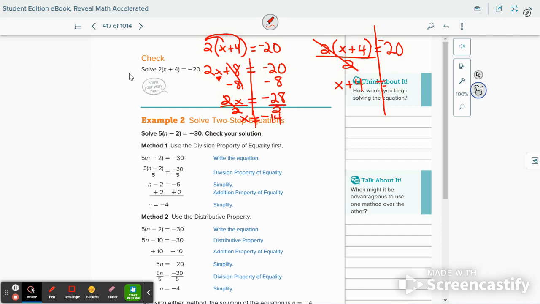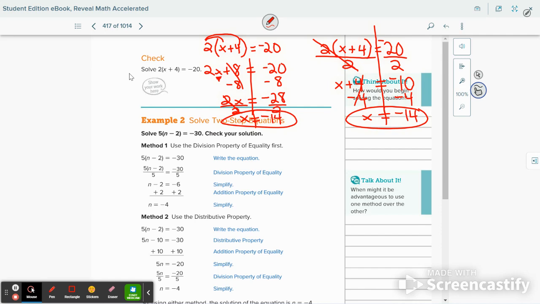Then we have to do that to the other side as well, so that gives us negative 10. Then we isolate the variable by doing the inverse operation: we subtract 4 from both sides. That gives us the same answer. Negative 10 minus 4 is negative 14. Either way you do it, you should get the same answer.